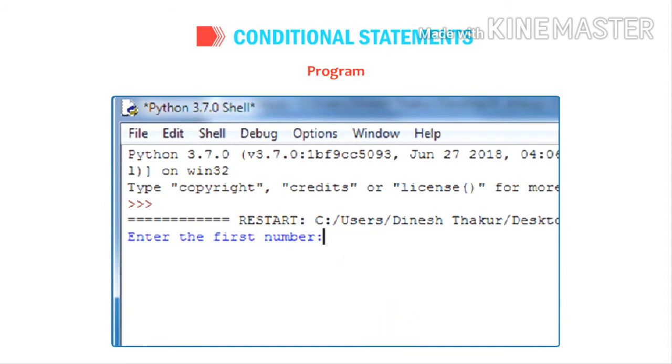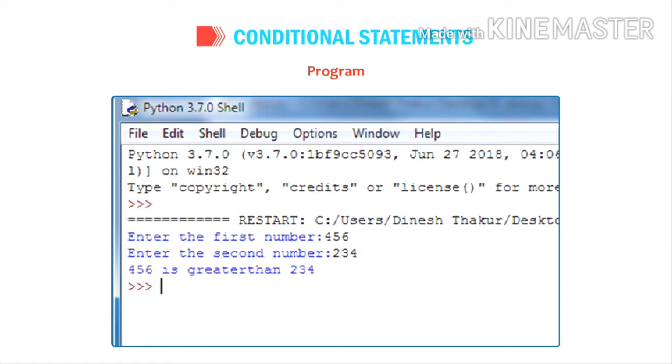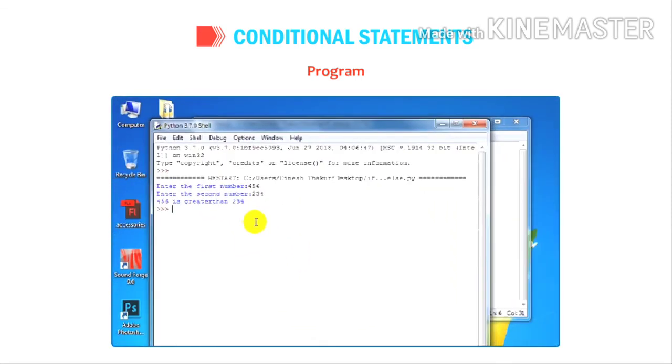Output. Enter the first number, 456. Enter the second number, 234. 456 is greater than 234.